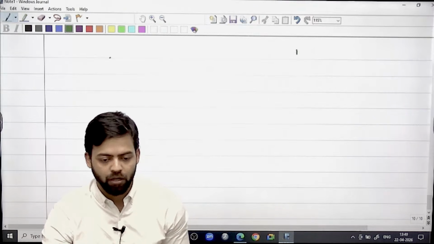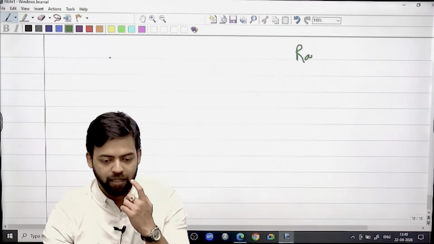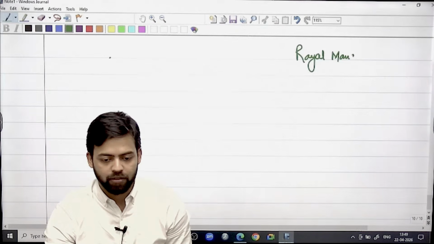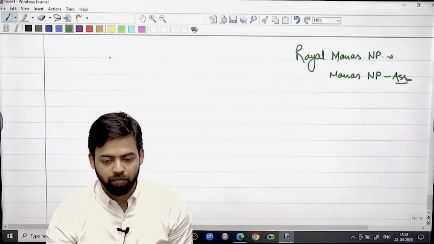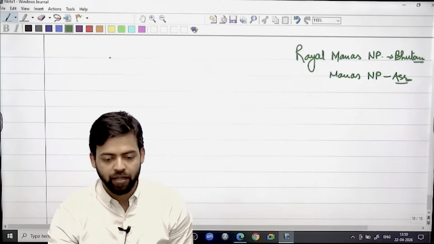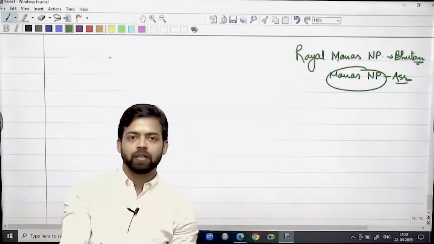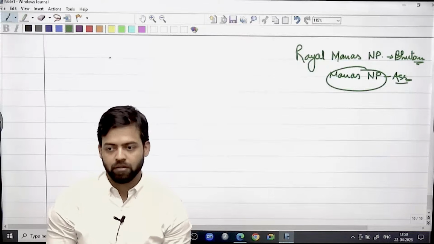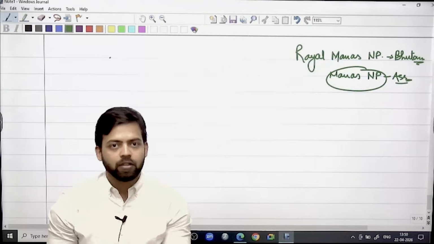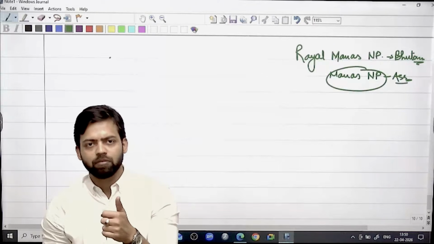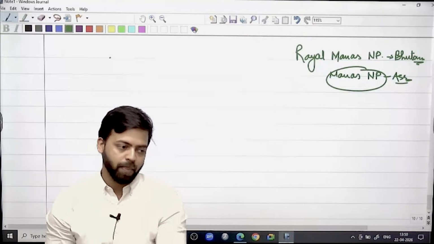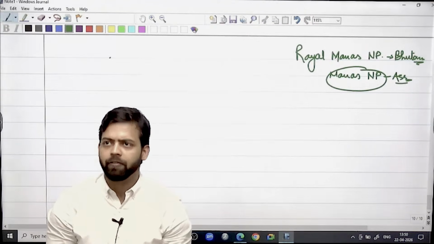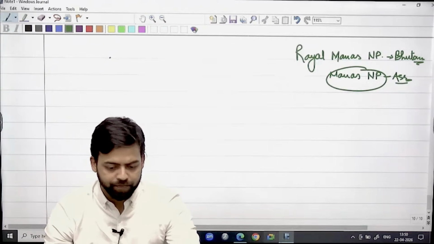For example, if we talk about Royal Manas and Manas National Park, do you know where they are? Manas National Park is in Assam. Royal Manas is in Bhutan. But the tigers in Manas National Park don't know whether they are in Assam or in Bhutan. This political boundary is for us, right? So in case of ecosystem and biome, we hardly consider the boundary. But this will become important in case of environmental legislation, where we will further talk about the boundaries.